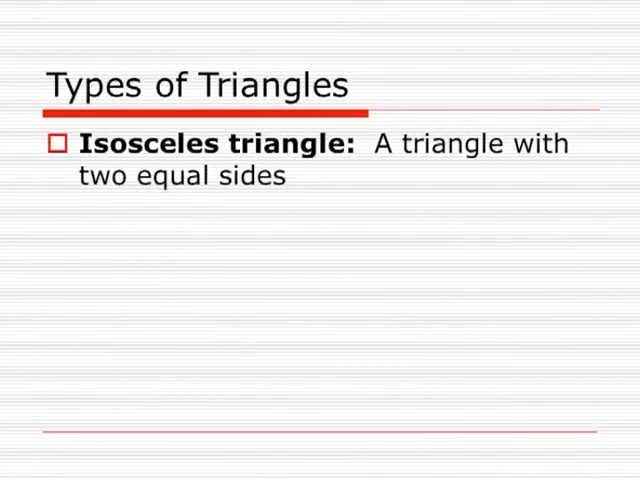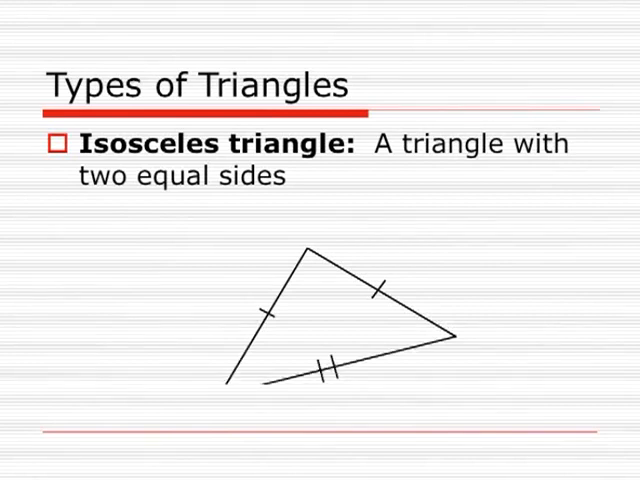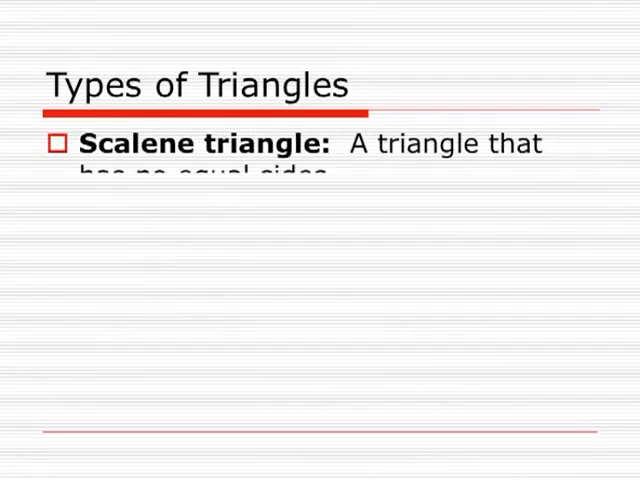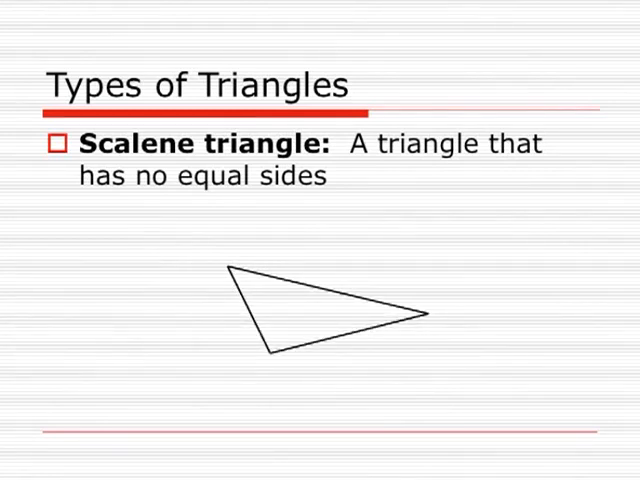Another type of triangle is isosceles, which is obvious from its name. Iso means 2 and celes means sides. So it is a triangle in which 2 sides are equal. The last type of triangle we define on the basis of length of sides is the scalene triangle. It is a triangle that has no equal sides, or in other words, it is a triangle which has all 3 sides different in length.